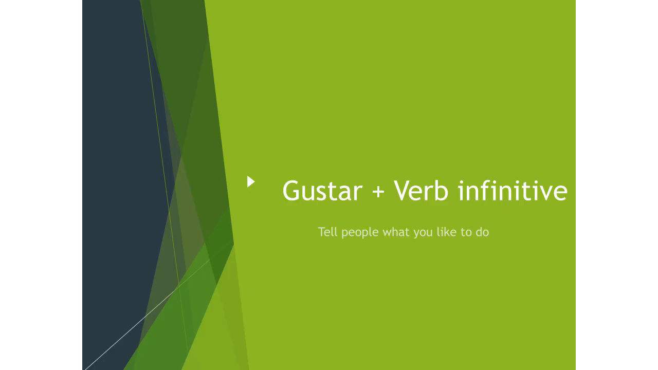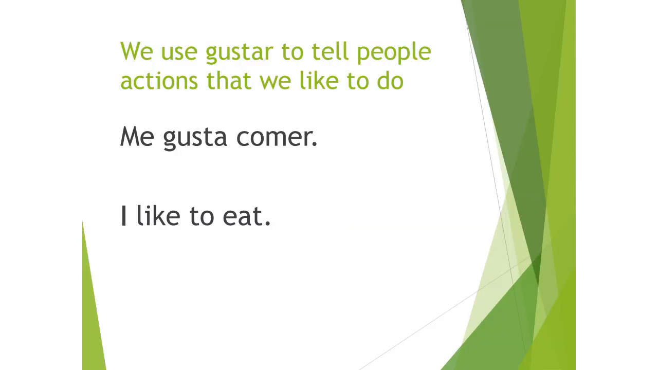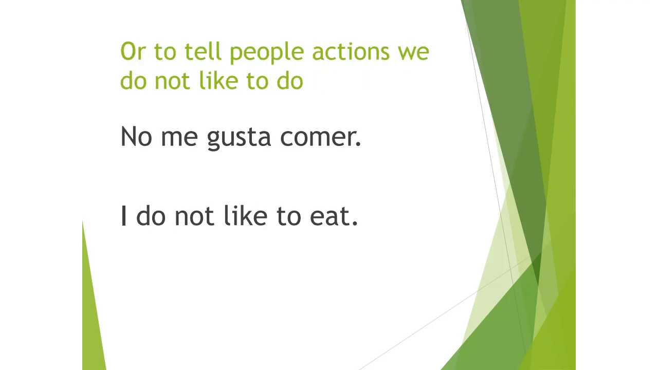So whenever you want to tell someone that you like to do something or that you don't like to do something, like some action, then this is what we're going to do. All right, so here's just a quick example of telling someone something that you like to do. Me gusta comer. So I like to eat. It's a really simple sentence, and I'll show you how we form it.